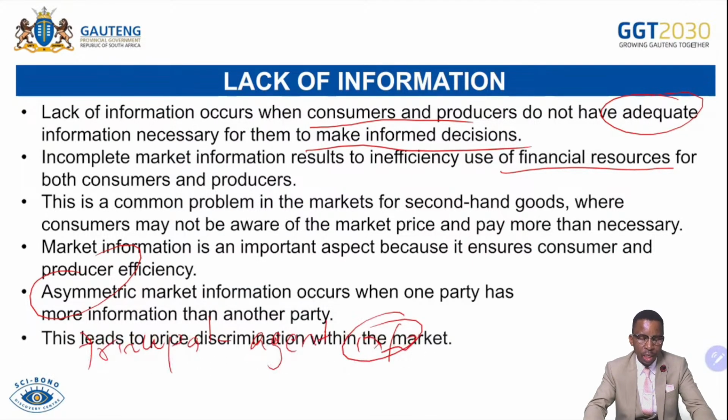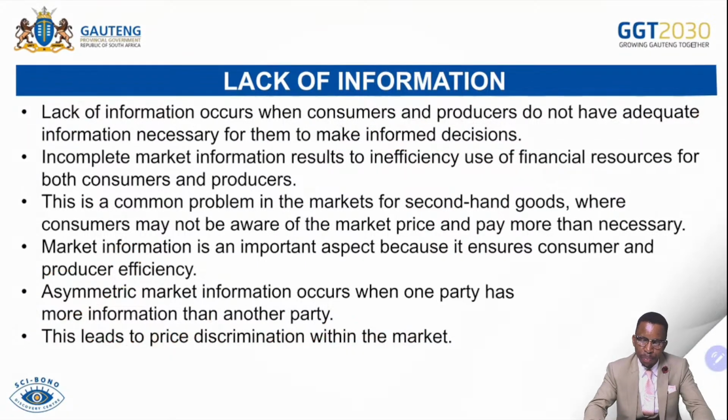It is very important for consumers and producers to be fully informed about pricing, the nature of products sold in the market, the target market, the market where they can find cheap factors of production. That is important for them because they can be efficient.